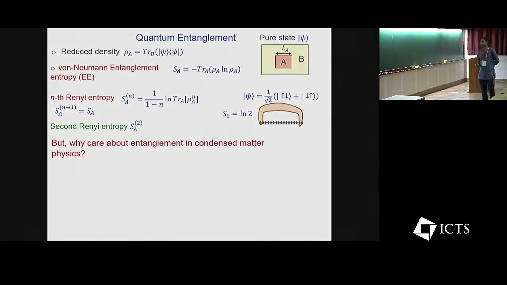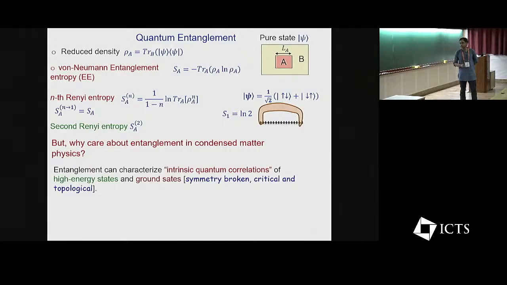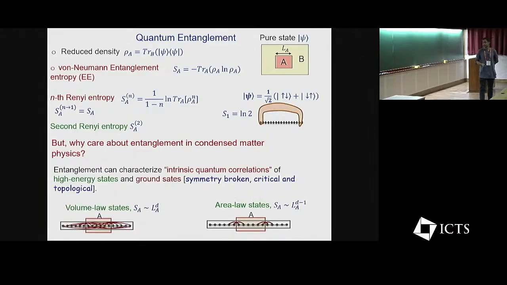But why do we care about entanglement in condensed matter physics? The reason is that there are some intrinsic quantum correlations that are very hard to obtain from other standard probes that you can directly obtain from entanglement. This can work for even high energy states and ground states, and you can detect various kinds of symmetry breaking, critical phenomena and topological signatures from this. One example is that you can distinguish highly entangled and low entangled states, so-called volume law and area law entangled states in D dimensions.